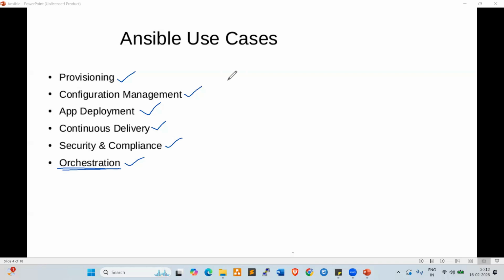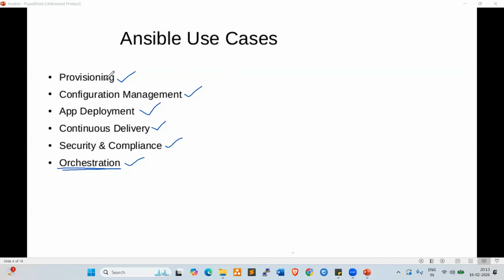An orchestrator is like a guide for the other servers. Right, so orchestration is a daemon which will maintain the target servers, which will manage all the node servers, right? So Ansible is the orchestration tool, which will control all the nodes, all the target machines.